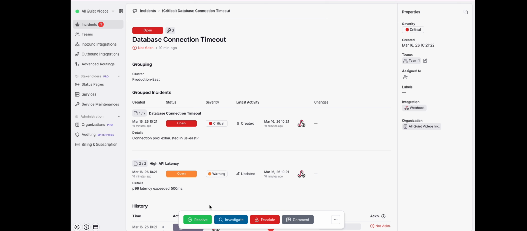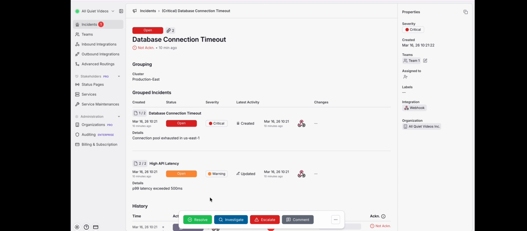As you can see, the grouping function can be very helpful to reduce noise if there are a lot of alerts for the same issue at the same time. But what if the production east cluster has another issue in about 2 hours and the old one hasn't been resolved yet? You do not want this new issue to be hidden inside this grouped incident, because you will not receive any information and notification about the new issue.